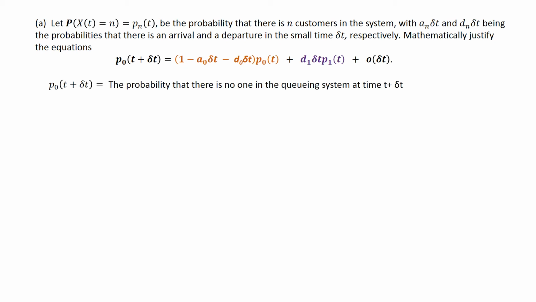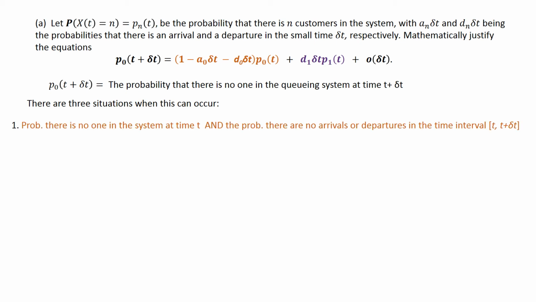So P0 of t plus delta t is the probability there's no one in the queuing system at time t plus delta t. And there are three situations where this can occur. 1. The probability there's no one in the queuing system at time t, and the probability there are no arrivals or departures. So the probability there's nobody in the queuing system at time t is P0 of t, and is multiply because they're probabilities, and then there are no arrivals or departures is 1 minus the probability of an arrival minus the probability of a departure. And we multiply those and we get this.